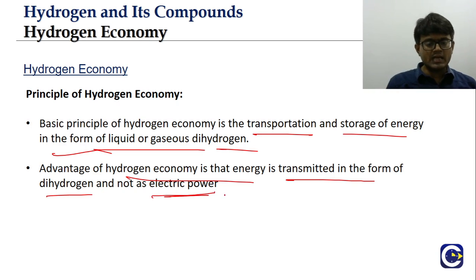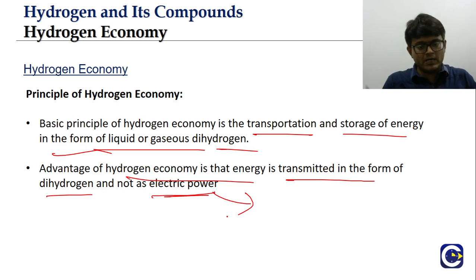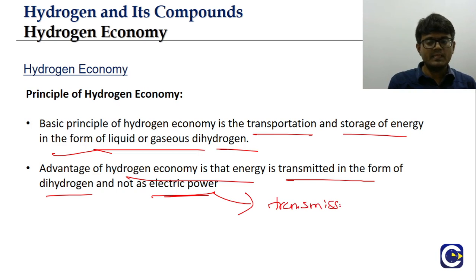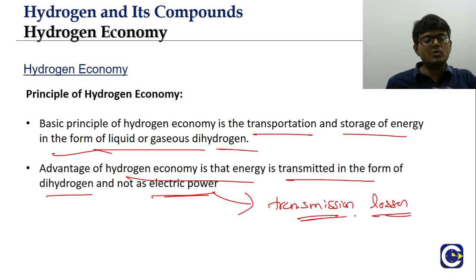With electrical power, the transmission, that's the right word, transmission, we will have transmission losses. So there is the advantage of using hydrogen in a hydrogen economy instead of using electrical power, because electrical power comes with some energy losses.